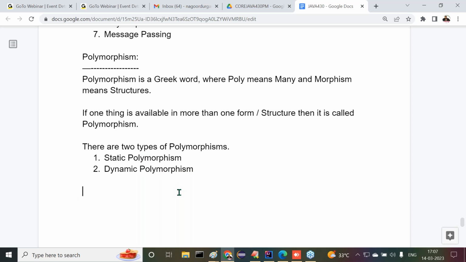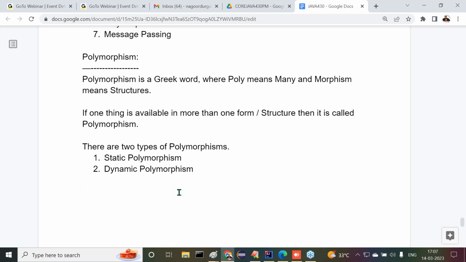In the very first class, I gave some information, guys. What is the meaning of static? What is the meaning of dynamic? What is the meaning of compilation time? What is the meaning of runtime? Yesterday also I repeated all these points. Do you remember?